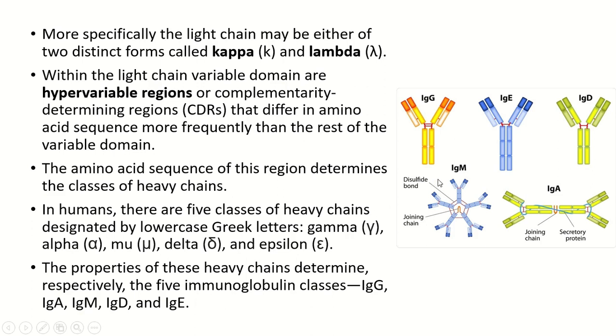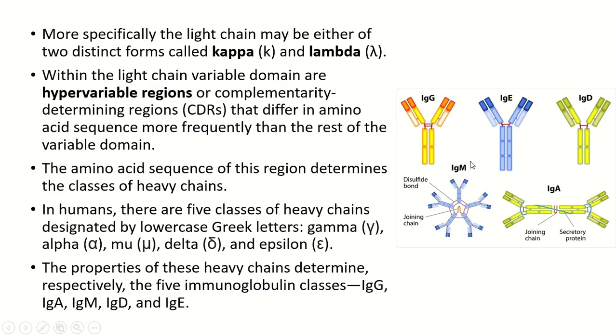So there is gamma, that is IgG, then alpha, that is IgA, then mu, that is IgM, then delta, that is IgD, and of course epsilon, that is IgE. So there is IgG, IgE, IgD, IgM, and IgA, mainly 5 classes of these heavy chains. So in this figure itself it is visible.